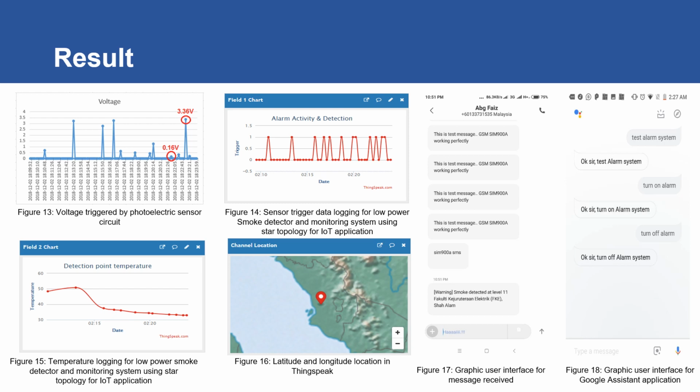And then figure 15 shows how sensitive the system is in sensing the temperature. Then figure 16 shows how the system identifies the latitude and longitude location of the sensor. Figure 17 is a print screen of the notification sent by the system to the user, and then figure 18 is the print screen for the graphical user interface for the Google Assistant application. These are some of the results during the implementation.